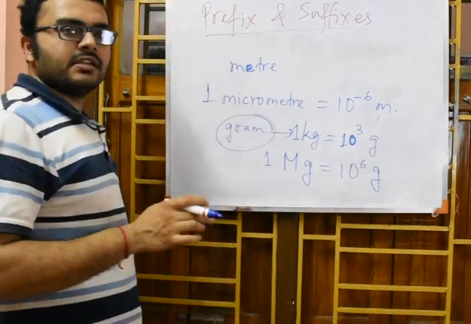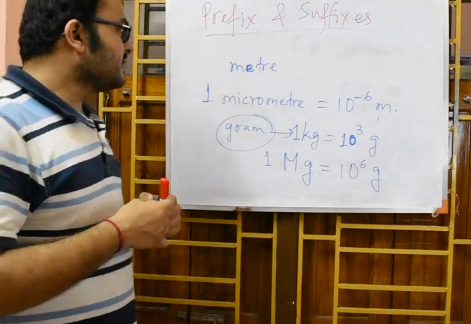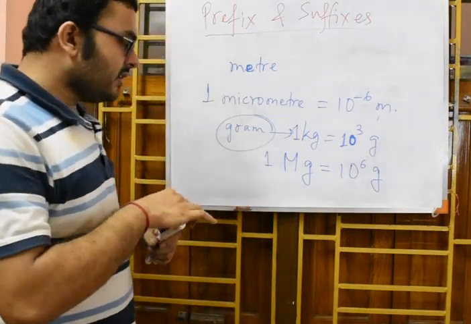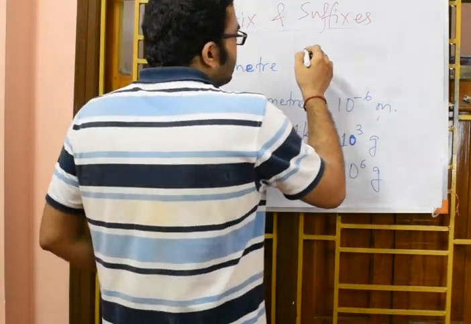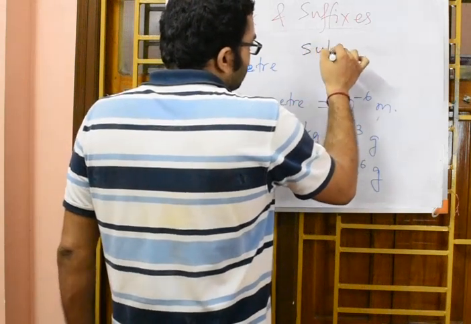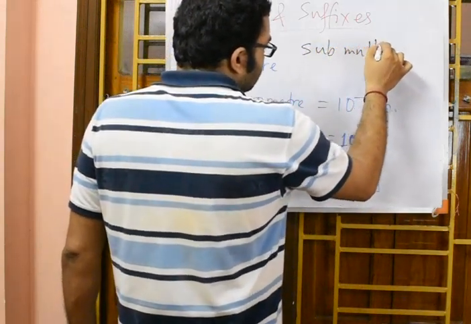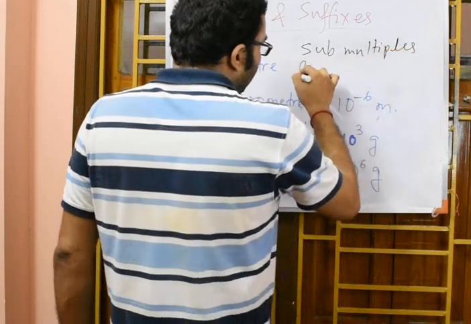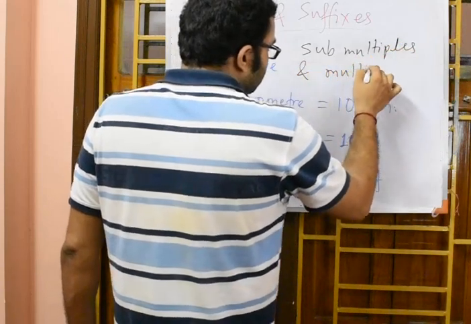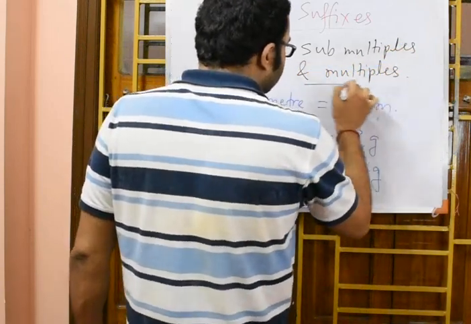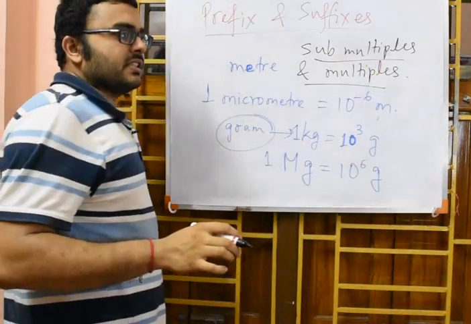From this relationship you can easily understand. Like this, we use various submultiples and multiples of the various units to measure various objects.